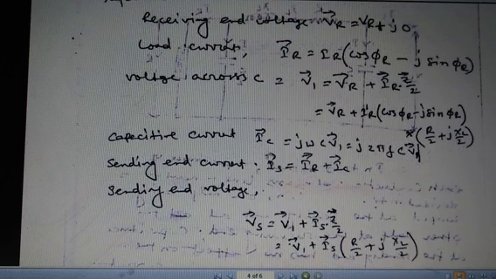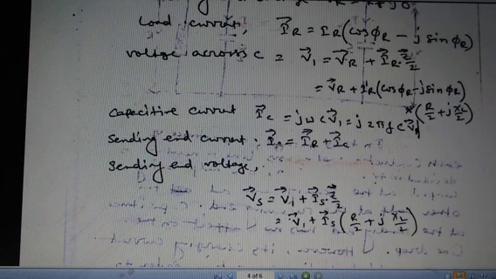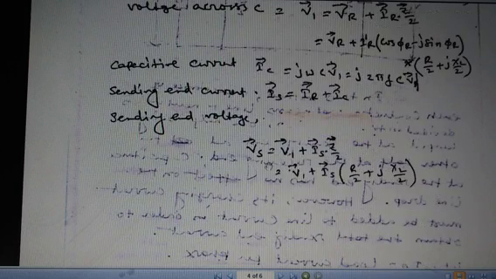Now the capacitive current IC equals J omega C into V1, and that equals J 2 pi F C into V1, because we know omega equals 2 pi F. The sending end current IS equals IR plus IC. The sending end voltage VS equals V1 plus IS into Z by 2, and that equals V1 plus IS into R by 2 plus J X by 2.